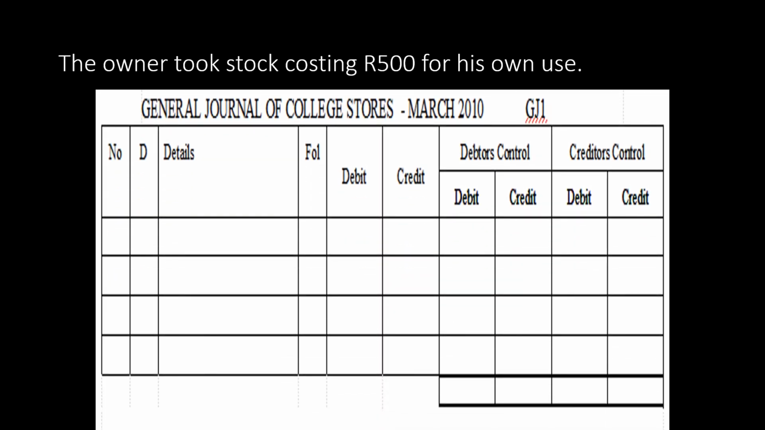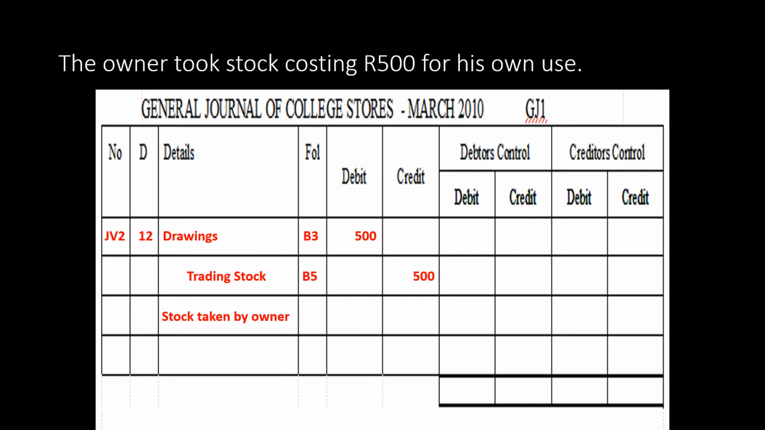Let's look at this example. The owner took stock costing 500 Rand for his own use. We debit drawings to increase our drawings, and we credit trading stock to show a decrease in our trading stock, and the amount that we credit is 500 Rand. Your narration: stock taken by the owner.